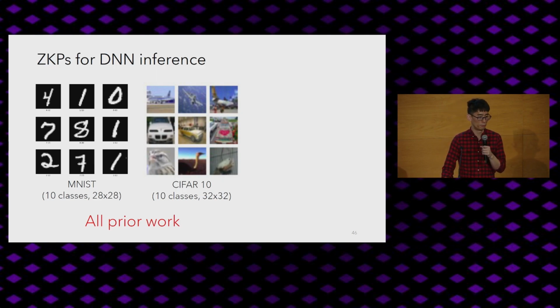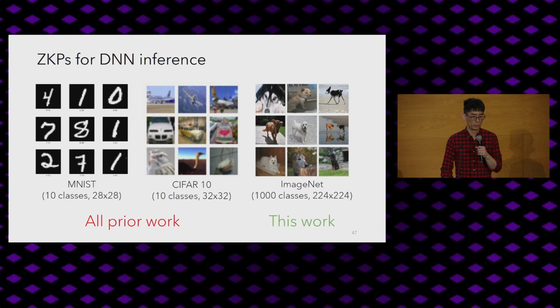So if you look at the frameworks for zero-knowledge proofs in some of the prior work, all the prior work operates on these unrealistically small images. For example, on these datasets, which are very common in ML, like MNIST or CIFAR-10, which are these tiny images which are really used for just toy demonstrations of capabilities. And with our framework, we can scale this to ImageNet, which is a realistic sized dataset that's actually used in production, where models of this form are used, and also other models, which I'll briefly mention, like GPT, and diffusion models, like the generative AI things that I mentioned earlier as well.